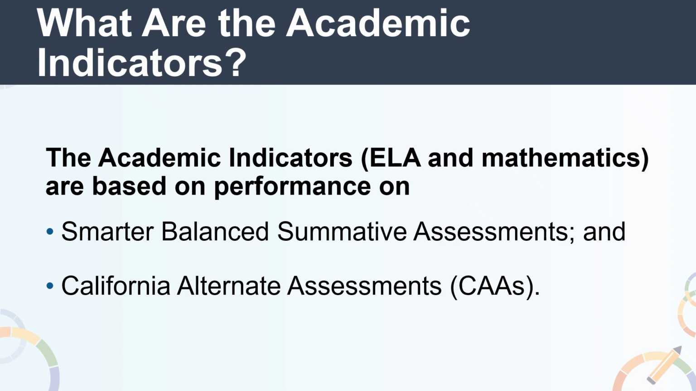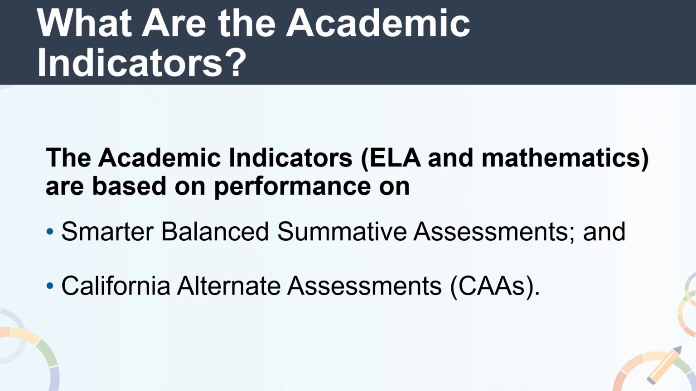So, what are the academic indicators? The academic indicators contain two measures, English Language Arts, or ELA, and Mathematics. They are based on the student performance on the Smarter Balanced Summative Assessments, or California Alternate Assessments, or CAA. These are summative assessments that are administered every spring in grades 3 through 8 and grade 11. These assessments show how well students are meeting grade level standards.